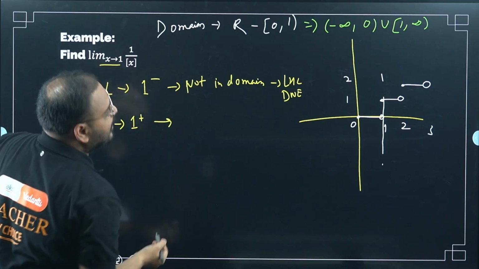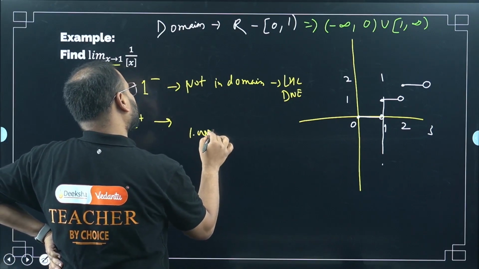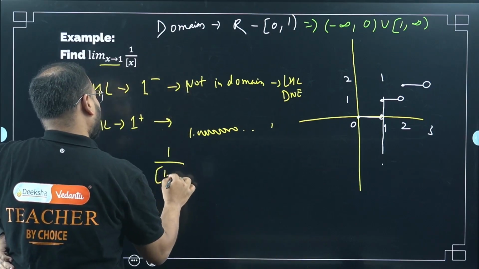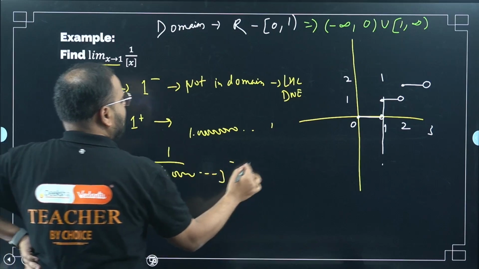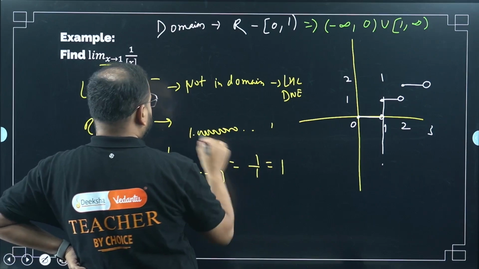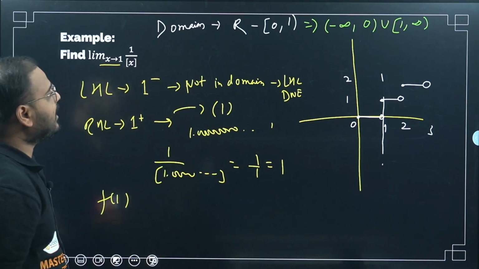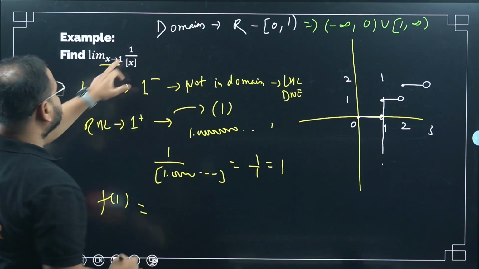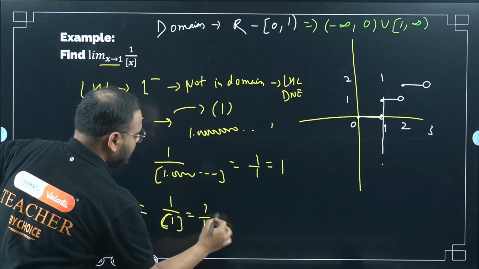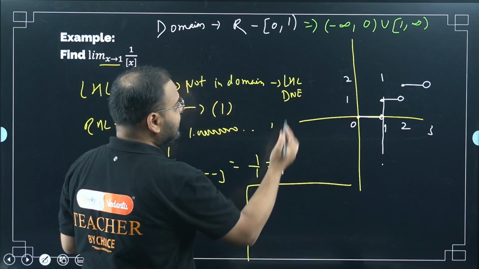So if I take 1 plus, what happens? I can take this value as going to be what, bacha? So at 1 plus, for any value, for example 1.0000001, what will happen to this function? 1 upon 1.0000001 will become 1 upon 1, which is simply 1. So what is my RHL value? My RHL over here is simply 1. What about my f of 1? f of 1 will be, the function is this, right? So 1 upon 1, simply 1. Okay, so what we are getting, please check here. We are getting what, bacha?